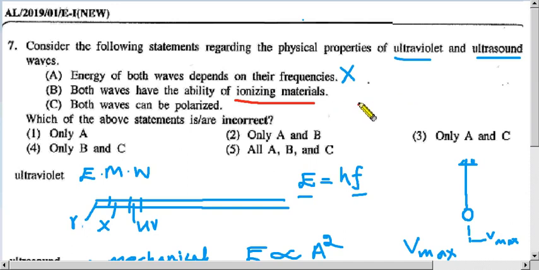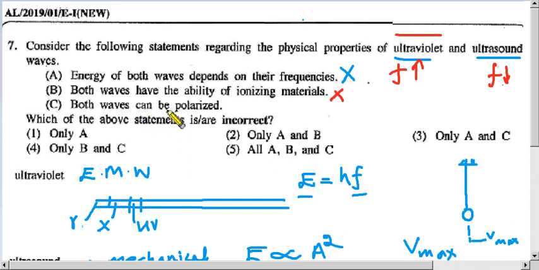Ultraviolet waves can ionize materials because the frequency is very high. The frequency of ultrasound wave is very low. Therefore, if you calculate this energy, it is not sufficient to break the bond between two atoms. Therefore, ultrasound waves can't ionize materials. So the word both makes it wrong. It is correct only for ultraviolet. It is wrong for ultrasound. So totally this one is wrong. Then let's take the final one.